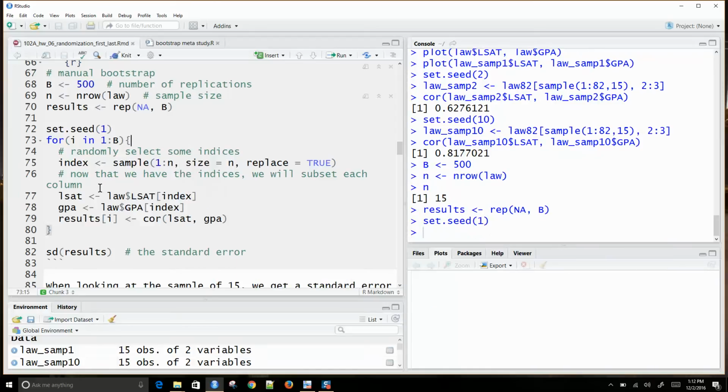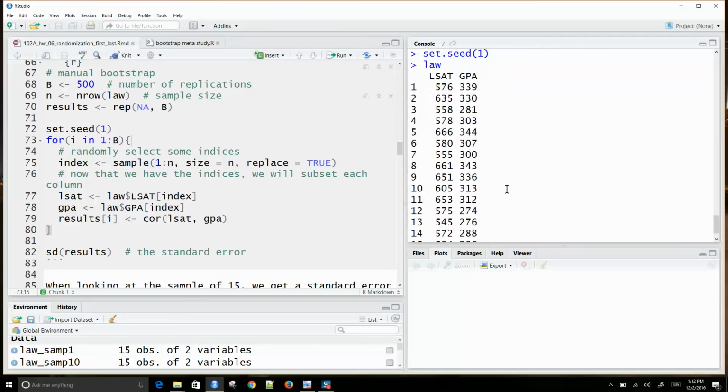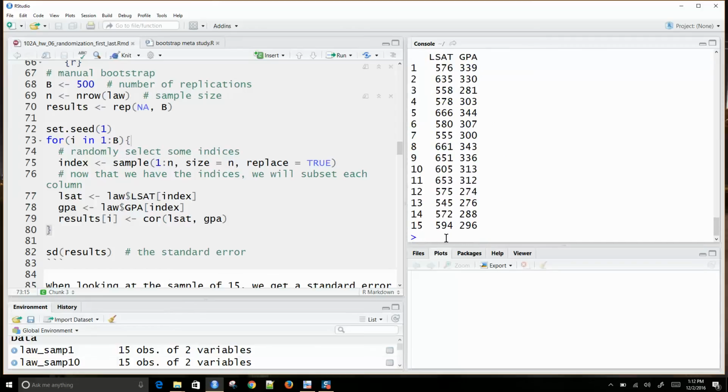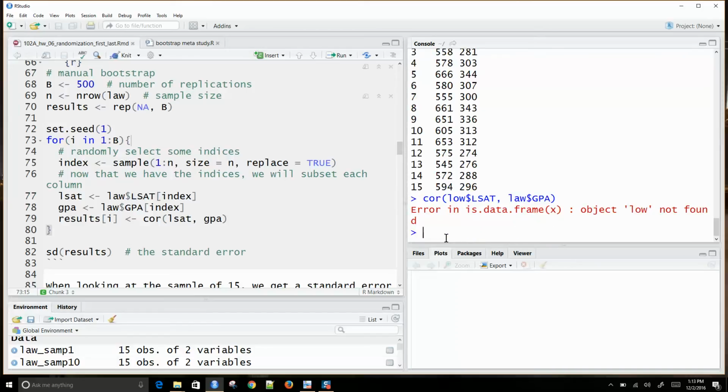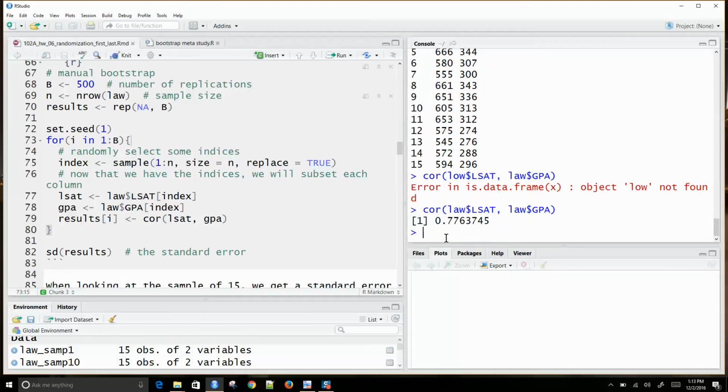Okay, and I'm going to repeat this 500 times. I am not resampling from the population here. I am sampling from law itself. So remember, law is this random sample of 15, and the current correlation between law LSAT and law GPA is 0.776.